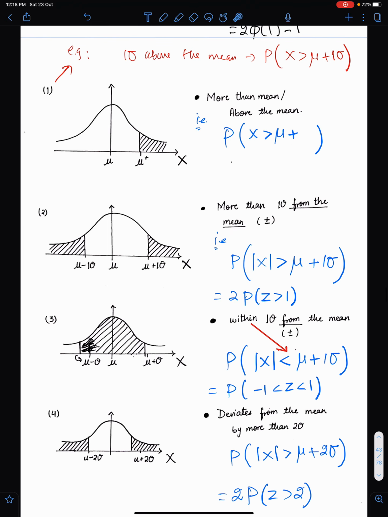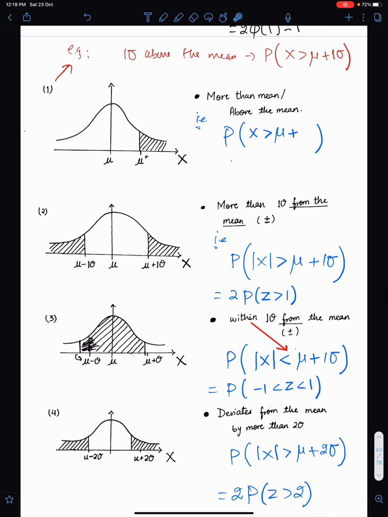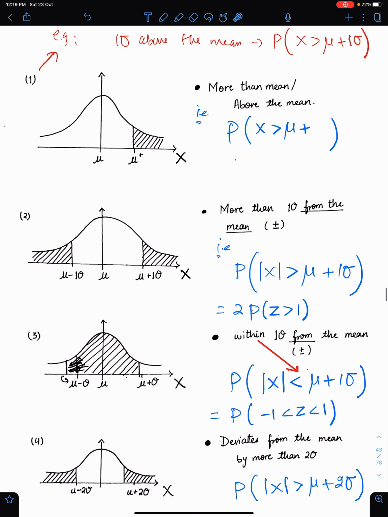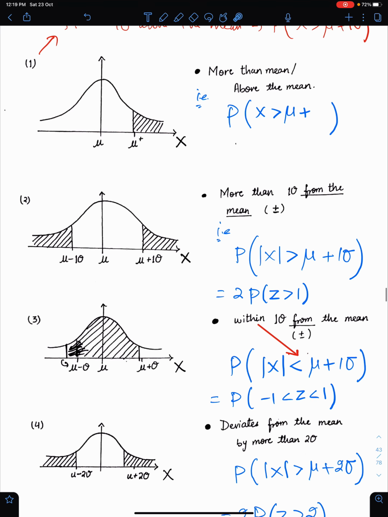This is one of the most important concepts of normal distribution. You must be good at this concept. And a question of this type is expected in the November 2021 exam.